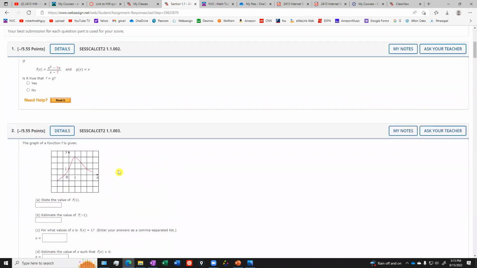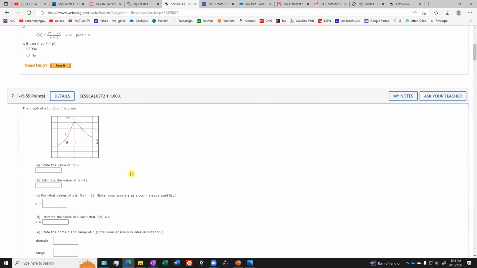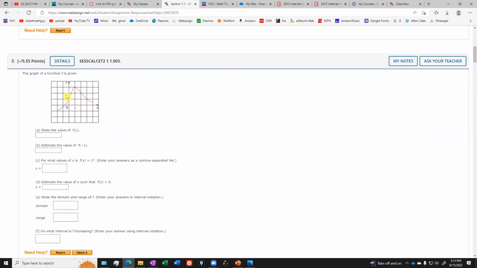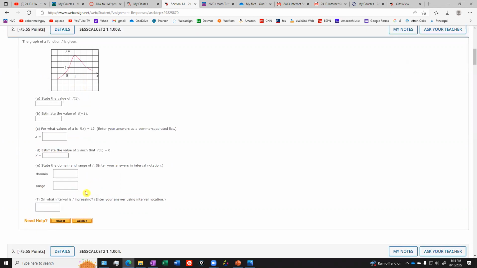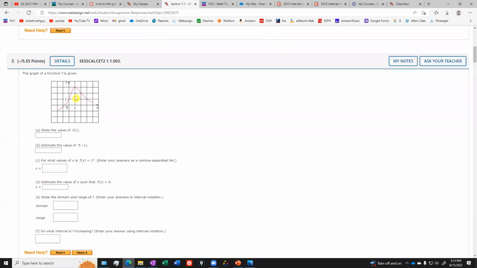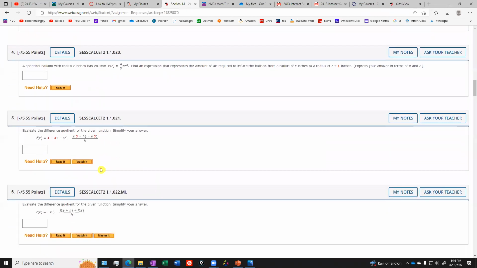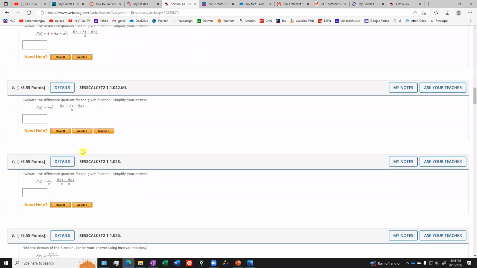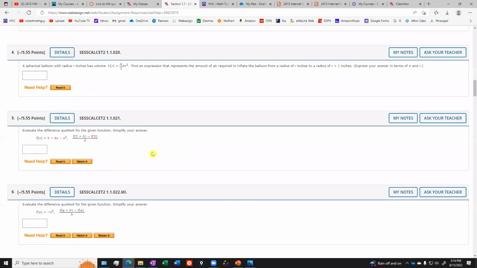I'm more concerned about your handwritten work. And by the way, if you're doing a problem like number 2 here, you don't have to draw me the graph in your handwritten work. You don't have to write all the problems out. What I want to see is your work, like how did you get to each one of these? Now, if it's something like this one where it's visual and you're just reading off of a graph, there's really no work that you need to provide for me. Just give me your answer. I'm more concerned about problems like, okay, evaluate this difference quotient. I need to see the work for this. There's a lot of algebra involved in this problem. Let me see that you can do that by hand. All right, that's what I'm talking about.